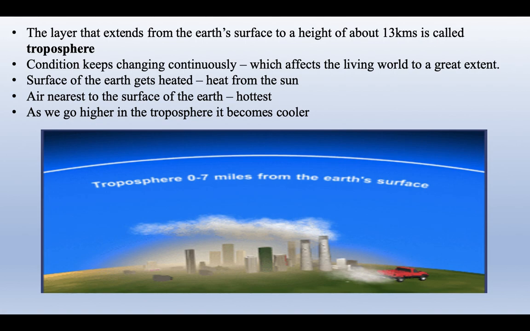As we go higher in the troposphere, it becomes cooler. As you go higher and higher in the atmosphere, we notice that the air becomes cooler and cooler. That's why many people like to go to hill stations also. Why? Because it is at a higher level than the ground level, and because of that the air over there is much cooler.